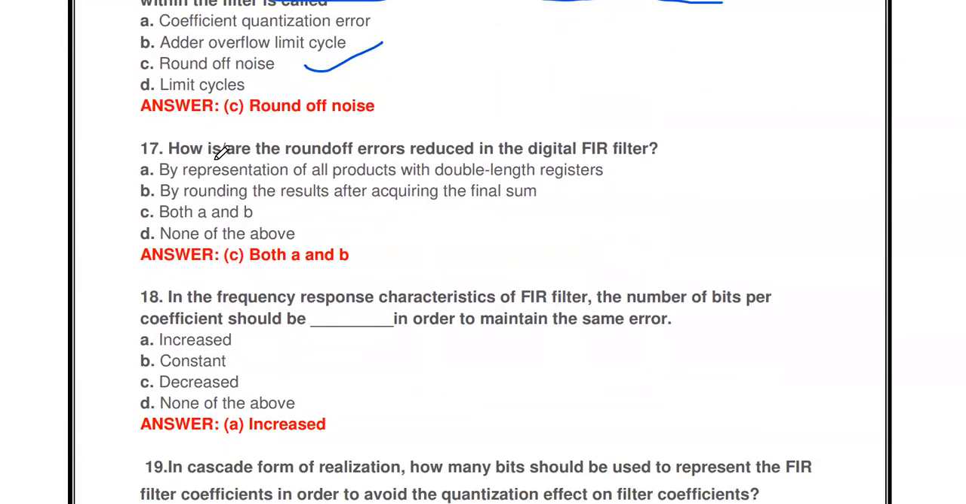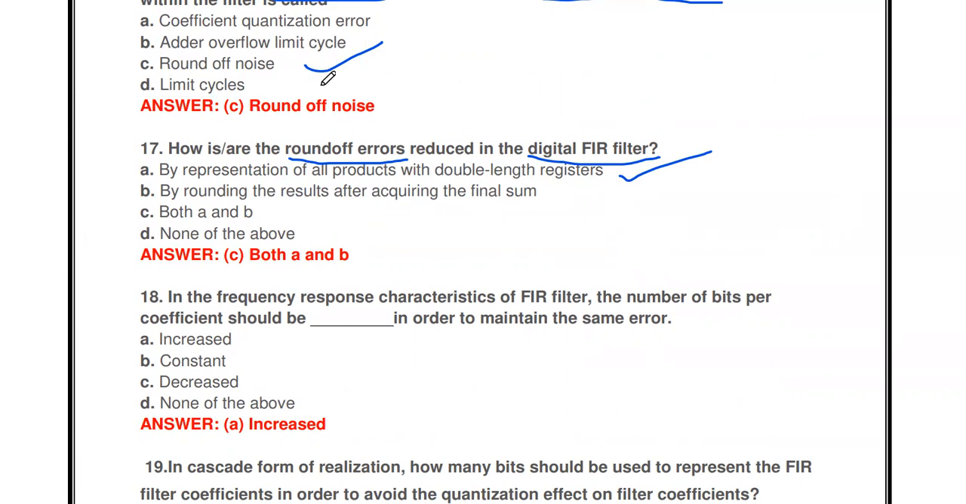Then the next one, how is the round off error reduced in the digital FIR filter? The options: by representation of all products with a double length register, by rounding the result after acquiring the final sum, both A and B, none of the above. Instead of using an 8-bit register, we may use a double length 16-bit register, which reduces the round off error. So why are we getting this much error, this finite word length effect?